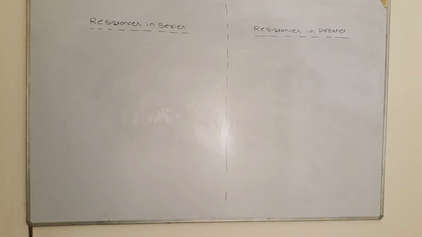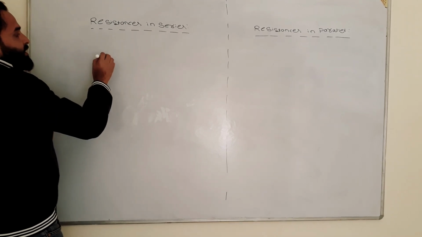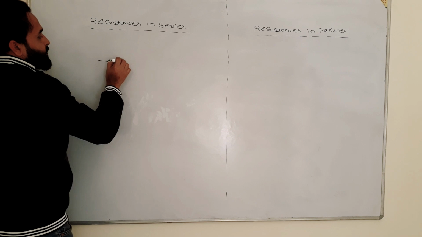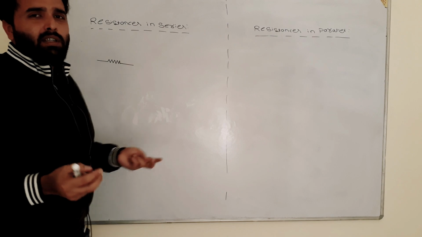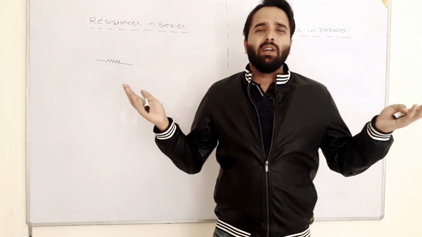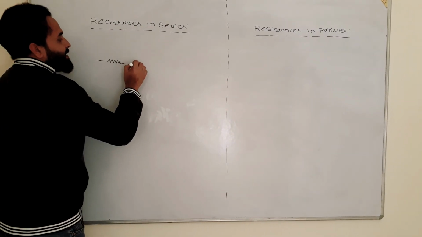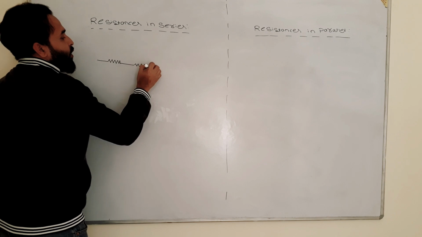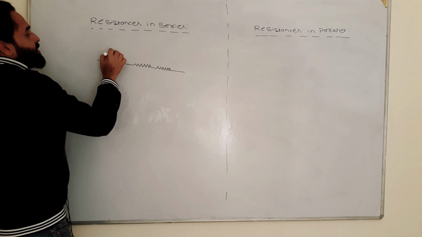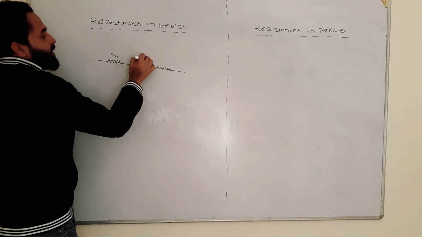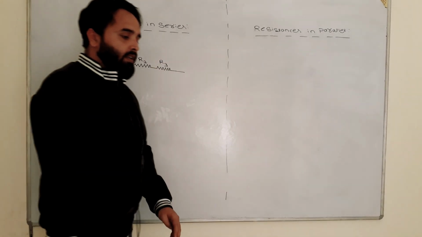So we have new topic, resistances in series and resistances in parallel. First of all, resistance has a symbol like this. This is one resistance. Now I'm connecting 3 resistance. Let's say you can connect 4 resistance, 5 resistance, 100 resistance. The formula will be same for all. So I'm connecting at least 3 resistance in series. In series means they all will lie in one line only. Okay, let's say the resistance of this resistor is R1, it will have R2, R3. Now R1, R2, R3, they all are in series.